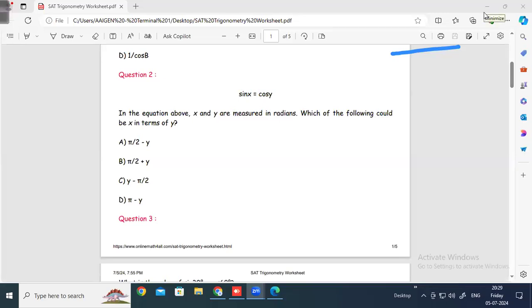Please do type your answer. Everyone should type an answer. I'm waiting for answers from other students. Just type your answer so that I can discuss.